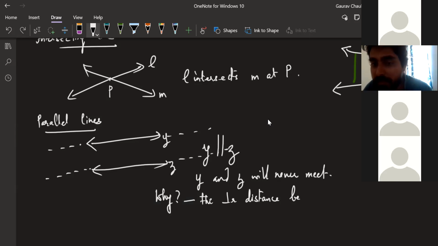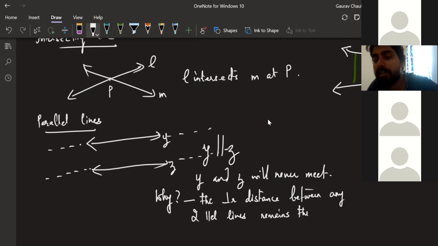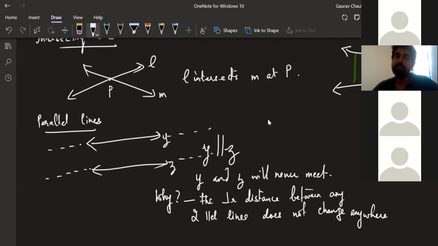The perpendicular distance between any two parallel lines remains the same, or we can just write, does not change anywhere. And that is why it is going to be like that.